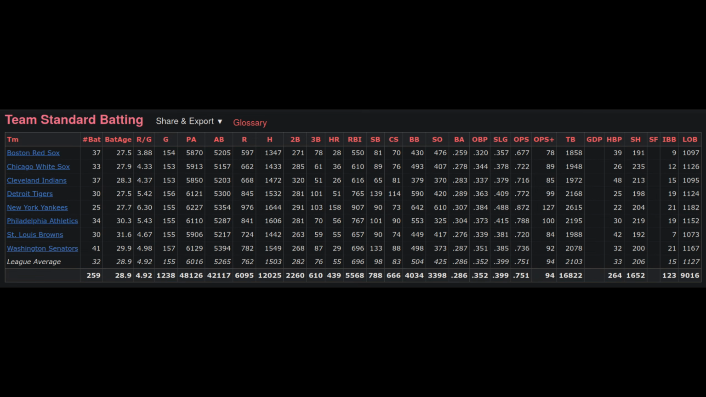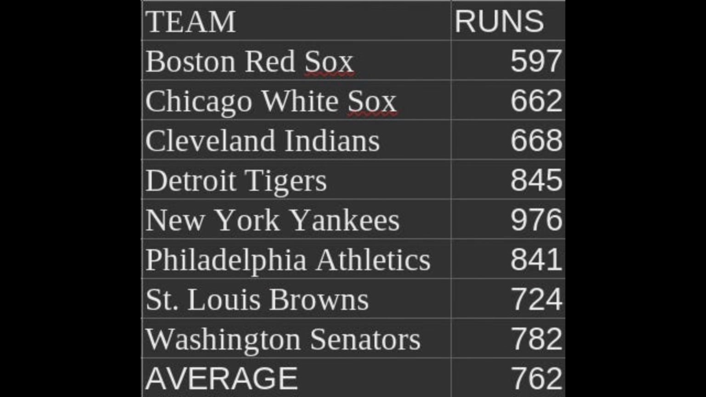Okay, enough talking about this stuff in the abstract. Let's look at a real example. So here's the offense of the 1927 American League. As you can see, I stuck the runs scored totals for each team into a spreadsheet. On average, teams in 1927 scored 762 runs. The Yankees scored 976 that season.